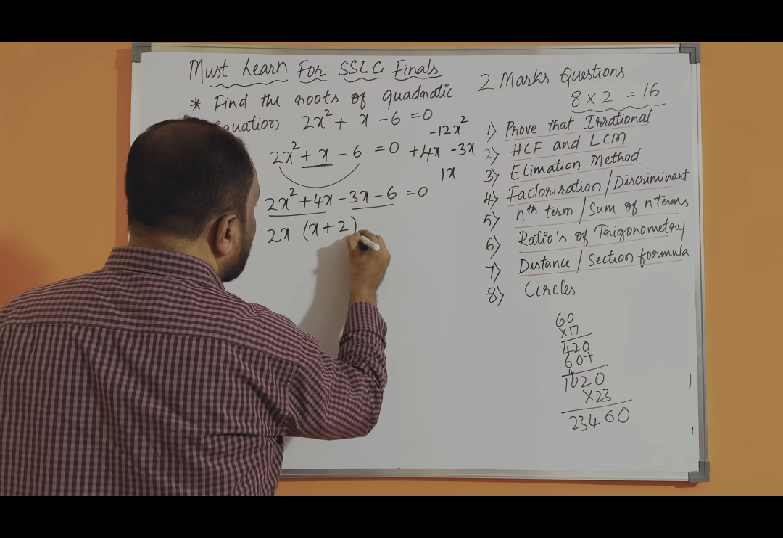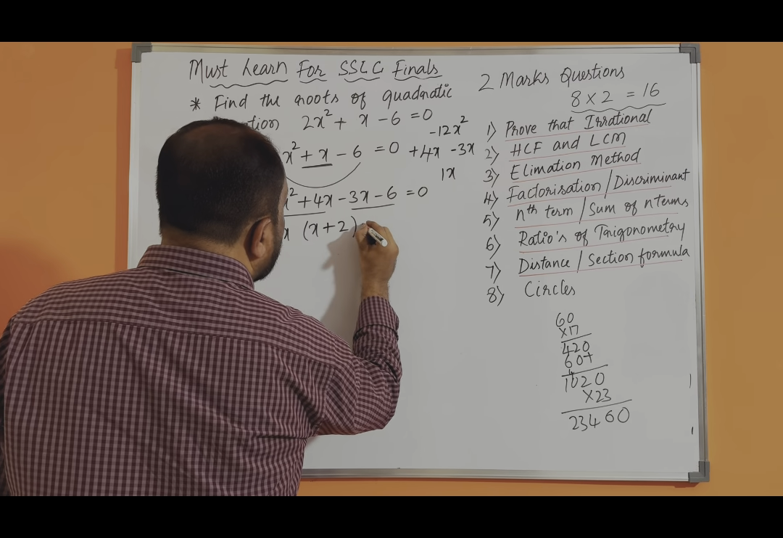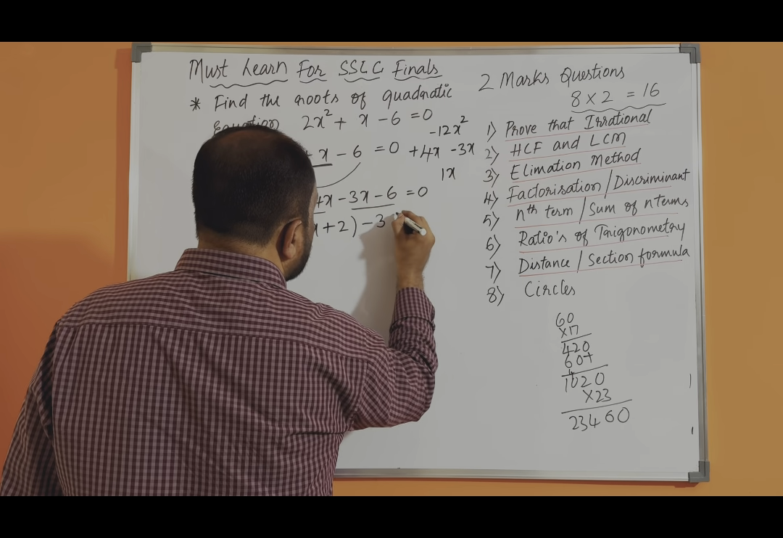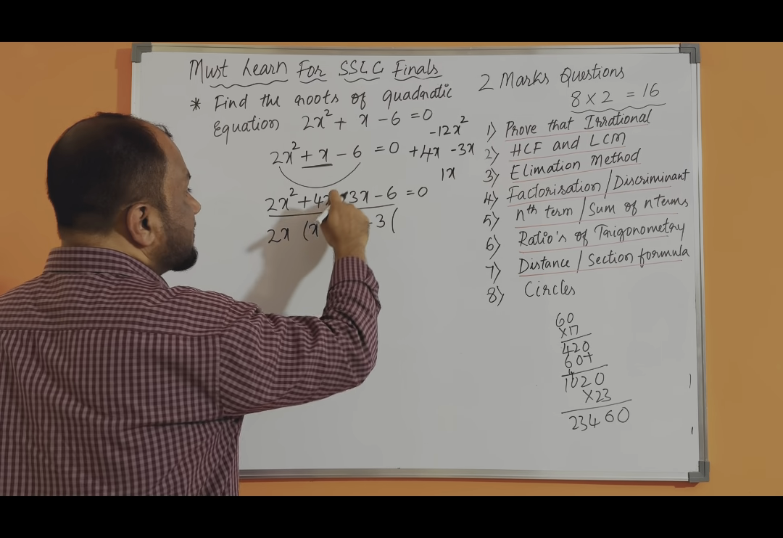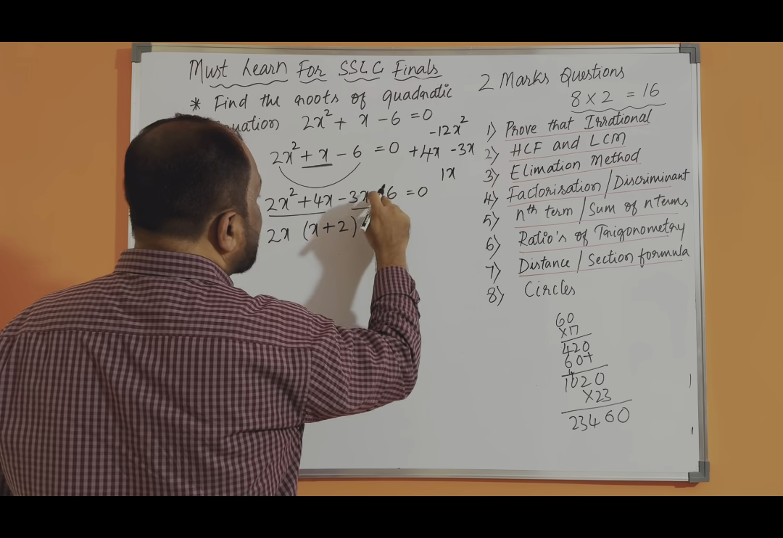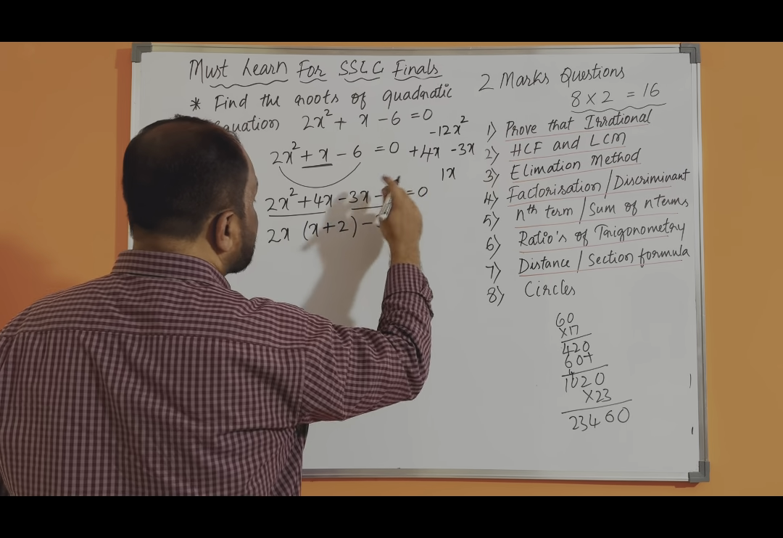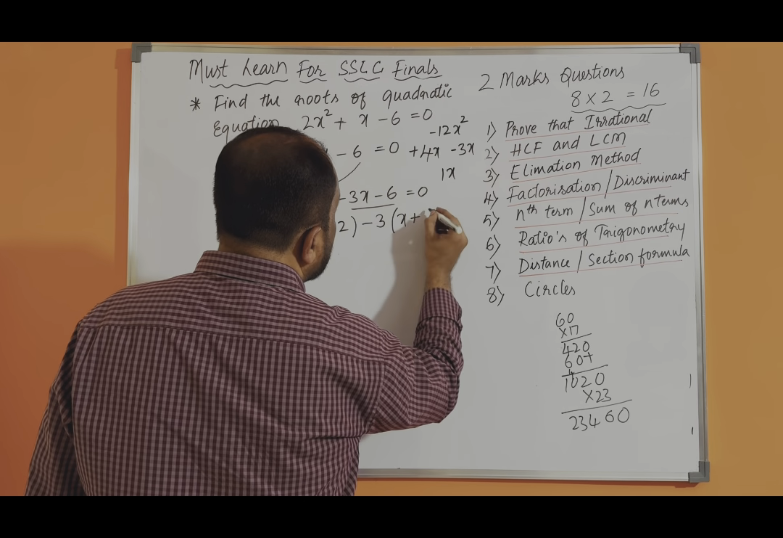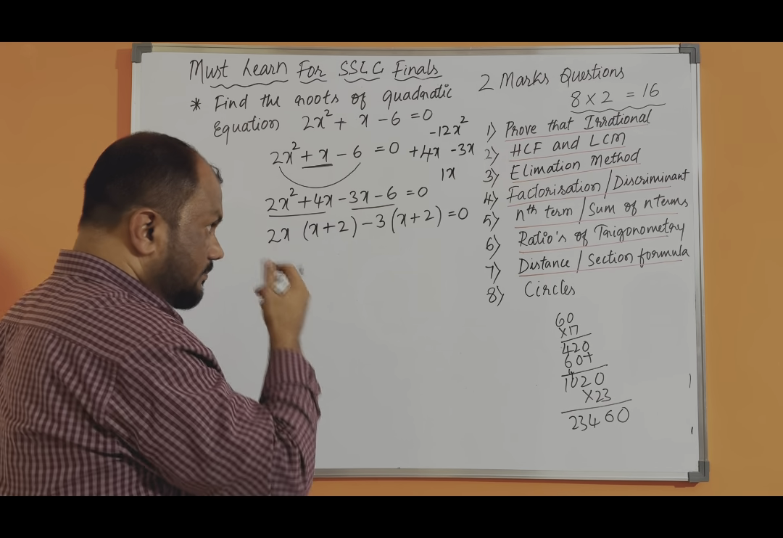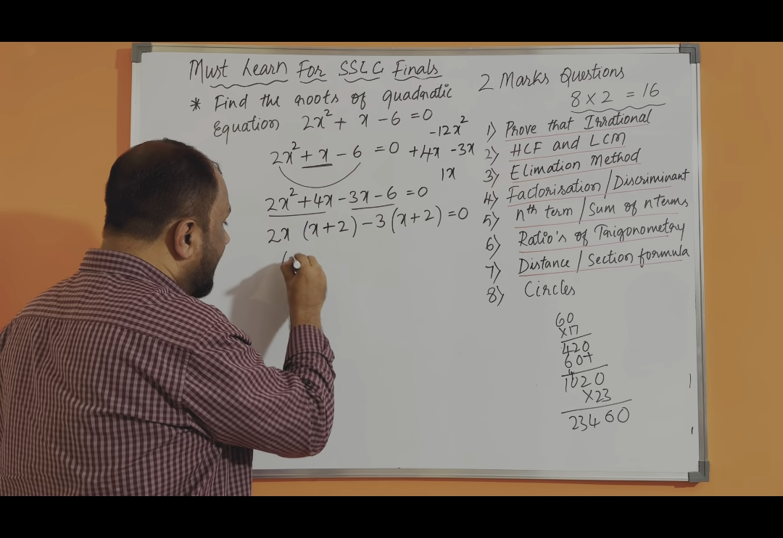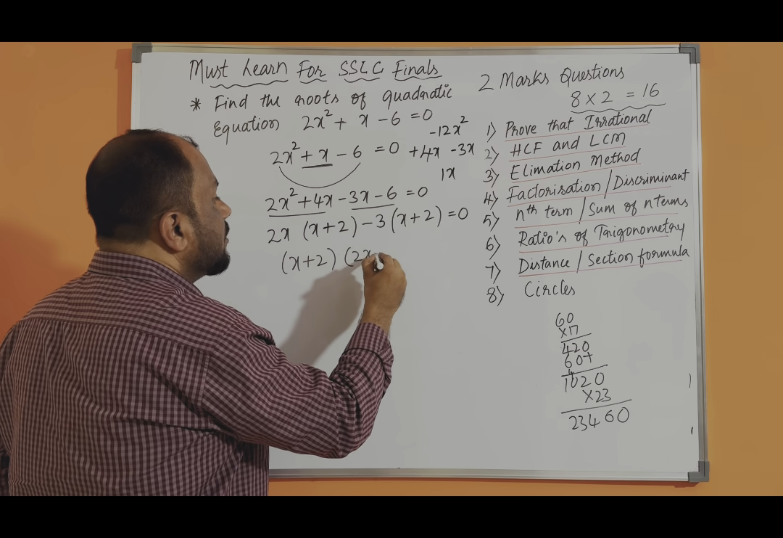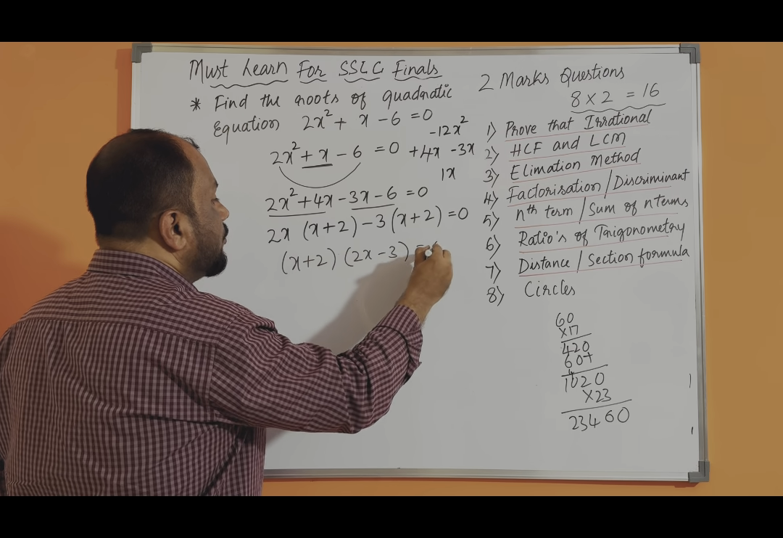X is already common, so take the negative sign. 3 and 6 both are divisible by 3, so the factor is what? 3. Minus into minus plus. 3 gets cancelled. X is remaining. So minus into minus plus. Minus minus get cancelled. So here what is remaining? 2 is equal to 0. Now, what is common here? X plus 2. Then the remaining things you write in one more bracket: 2x minus 3 is equal to 0.